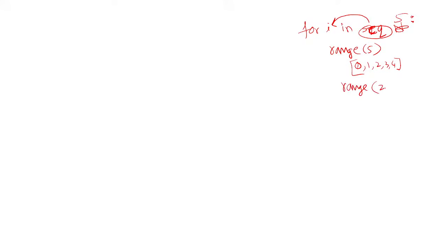If you say range 2 comma 5, it starts at 2 and stops at one less than 5, so at 4. Then it generates the numbers 2, 3, 4. The i value will get first 2, then 3, then 4. One value is supplied to i each time, and for each i value the remaining piece of code is executed. That is the difference. Got it?